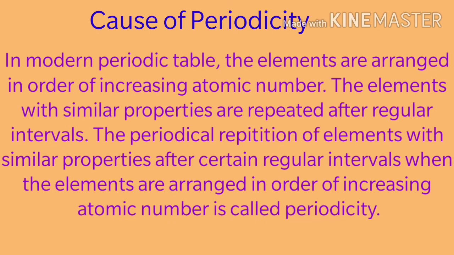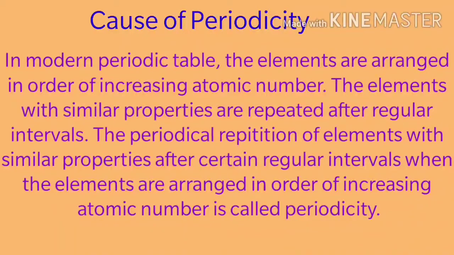Good morning, children. You have studied the classification of elements in the modern periodic table, and you already know that the elements in the modern periodic table are arranged in increasing order of their atomic numbers. Now we'll study here the cause of periodicity. In the modern periodic table, the elements are arranged in order of increasing atomic number.